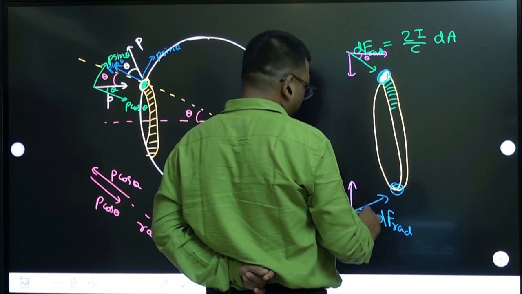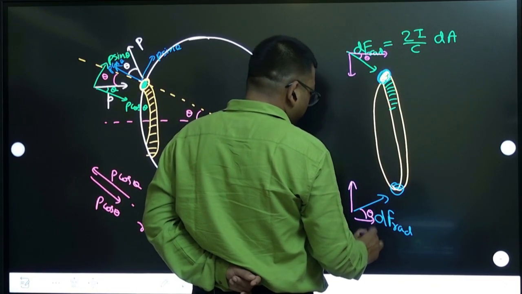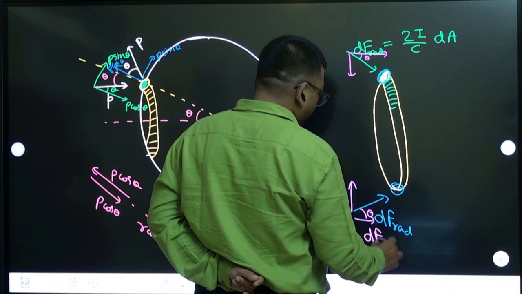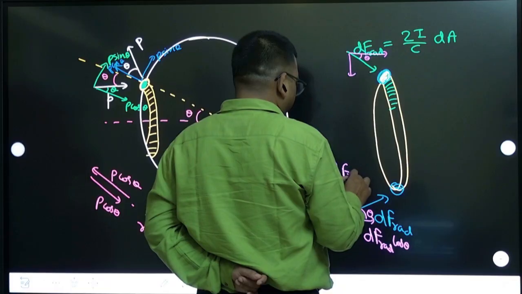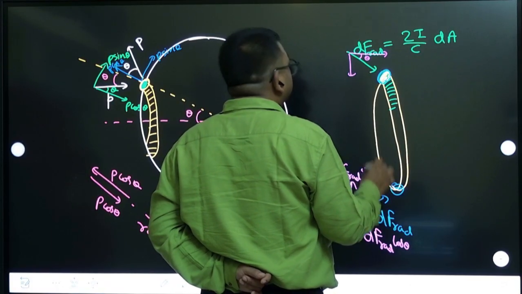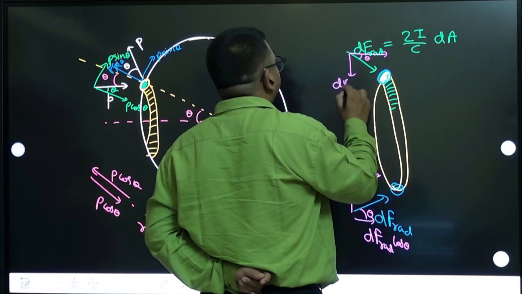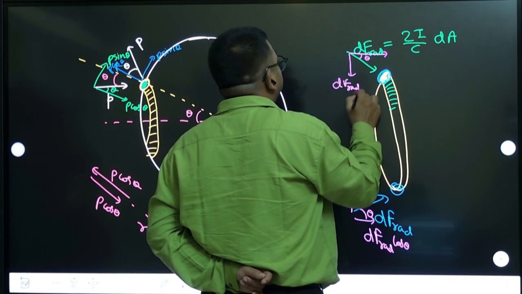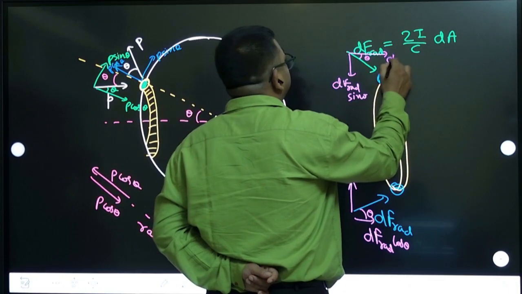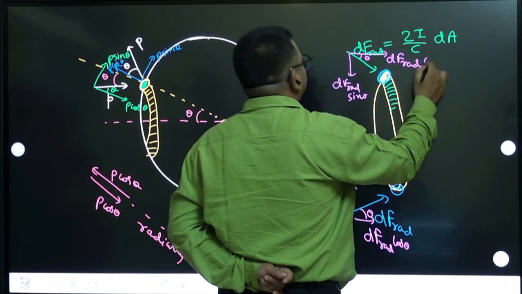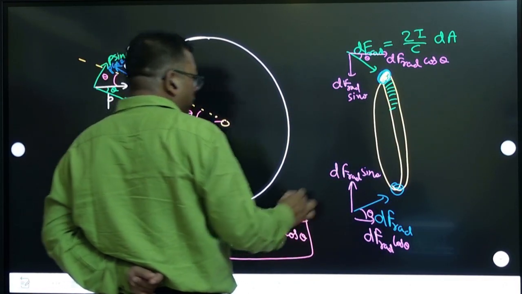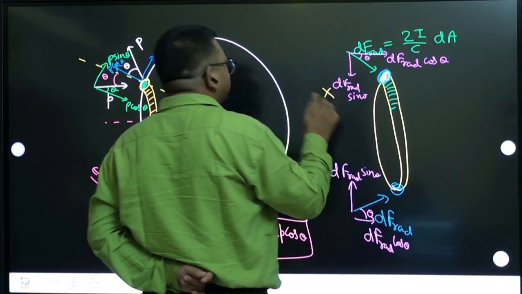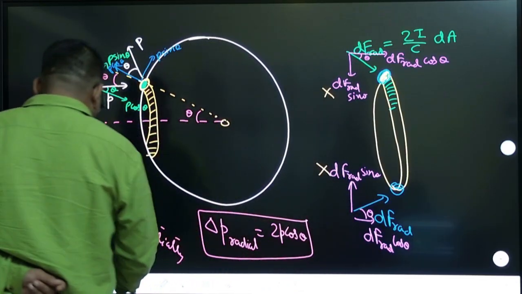Similarly, this is making angle theta with horizontal. So this component means radial component cos theta, and this is radial component sin theta. Similarly, here also this is radial component sin theta, and this is radial component cos theta. So you will see here that this radial sin theta component cancels out, only the cos theta component remains.